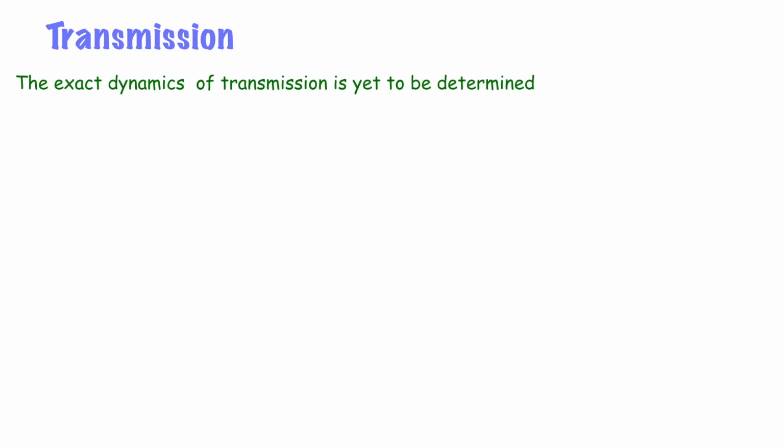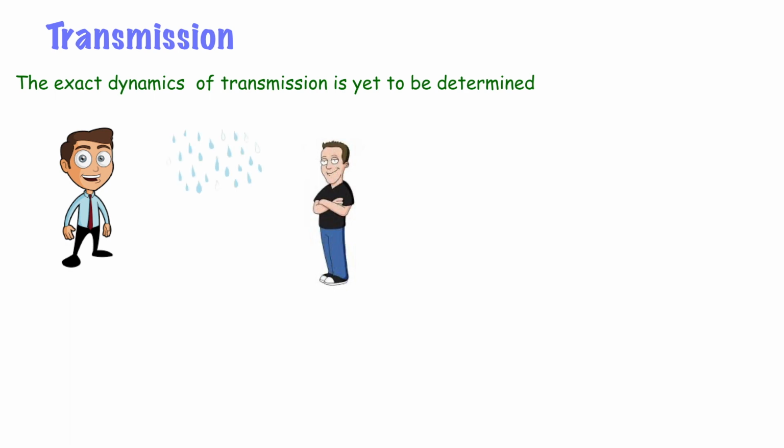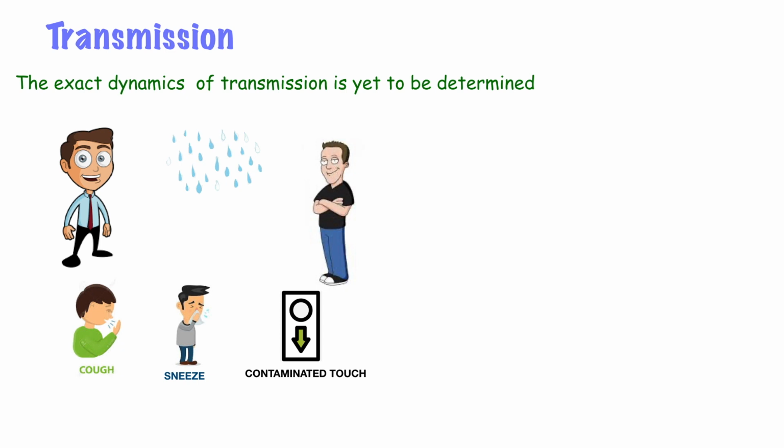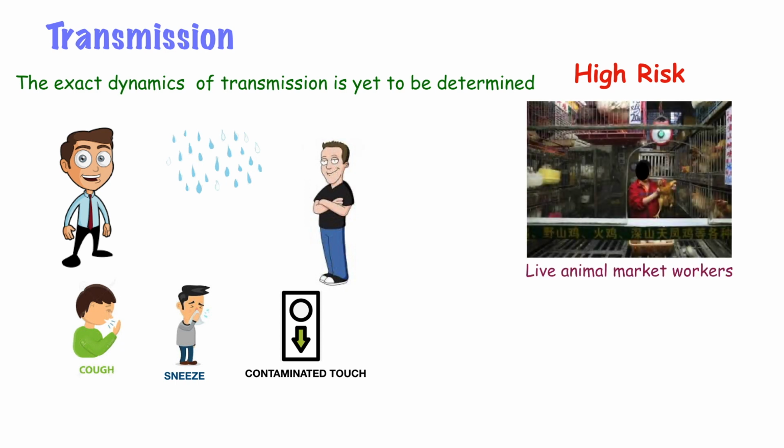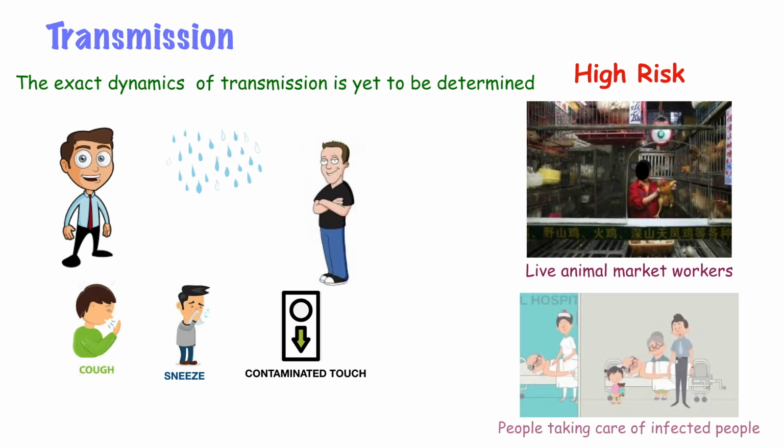So, how is it transmitted? The exact dynamics of how the virus is transmitted is yet to be determined. In general, respiratory viruses are usually transmitted through droplets created when an infected person coughs or sneezes, or through something that has been contaminated with the virus. People most at risk of novel coronavirus are those in close contact with animals, such as live animal market workers, or those who are caring for people infected with the COVID-19, such as family members and healthcare workers.